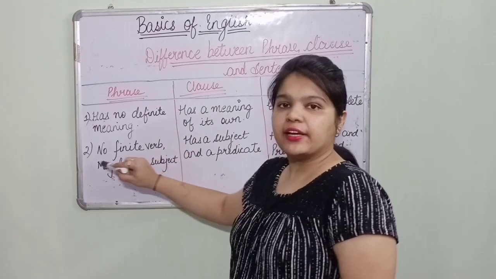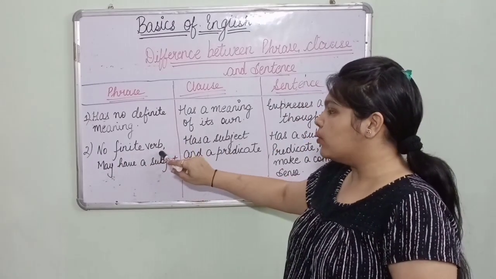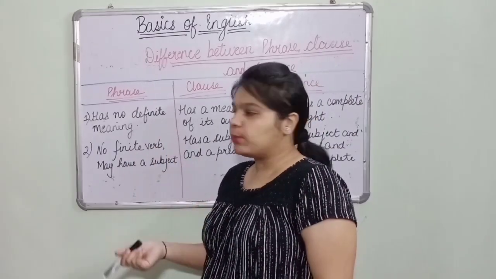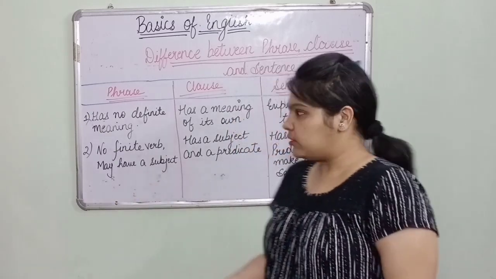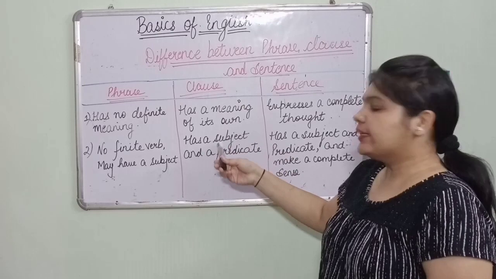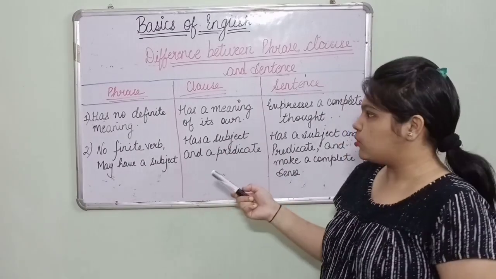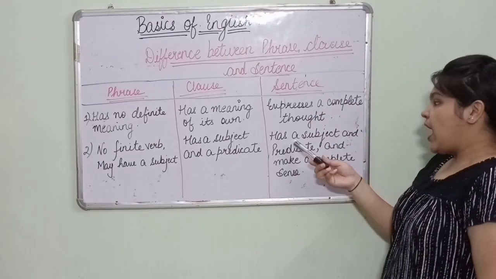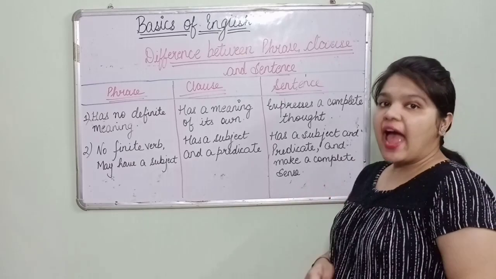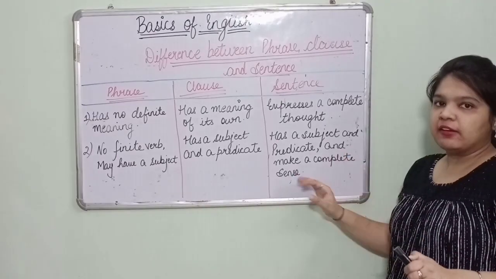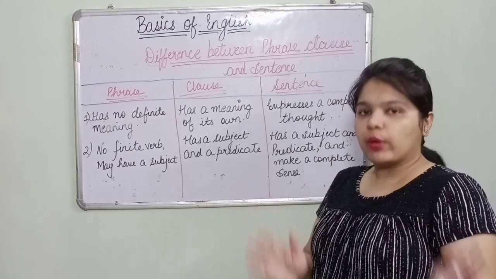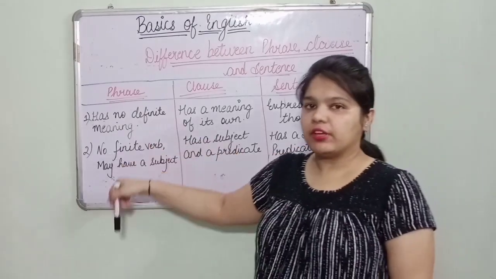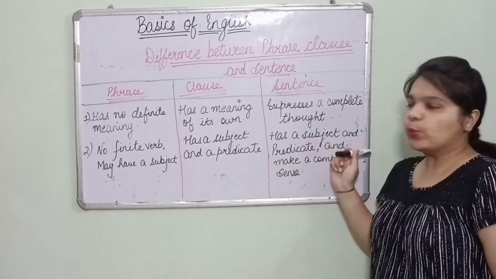Now the second difference: a phrase has no finite verb and it may have a subject. Obviously, as I already told you, it does not have a definite meaning. And a clause has both a subject and a predicate, because it has a meaning of its own. Now a sentence has a subject and predicate, and also it makes a complete sense. So these are the differences between the three of them. Examples I have already given you, so you can refer to those with these differences.